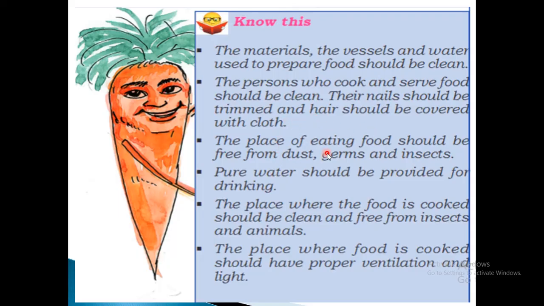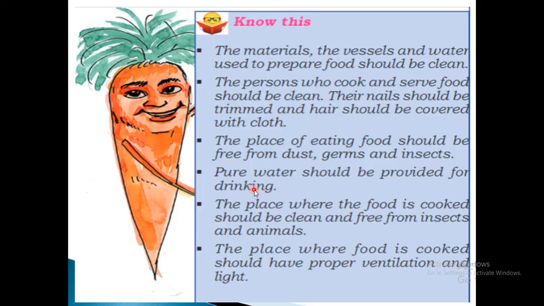The place of eating food should be free from dust, germs and insects. When they are doing mass feeding, they should provide pure water for drinking.